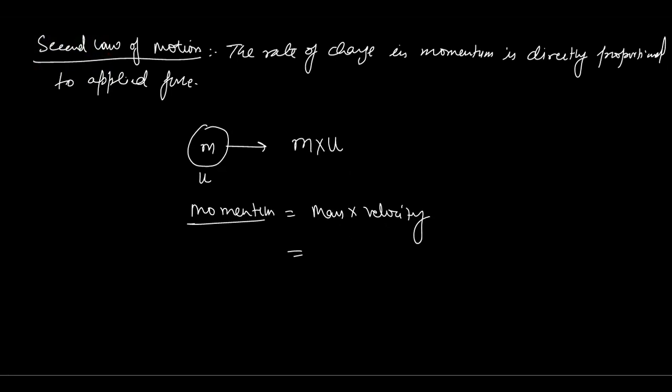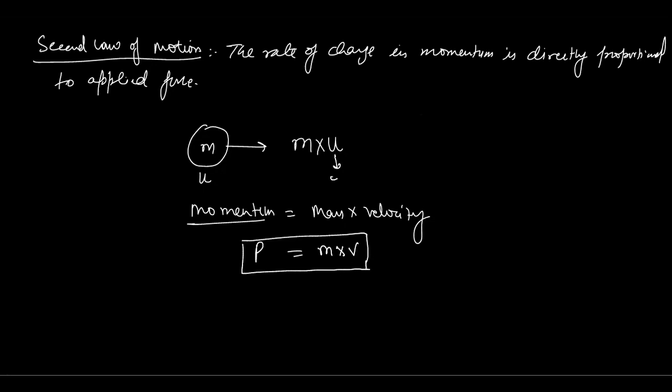We represent momentum by p, and we can write p is equal to m into v, mass into velocity. This is the formula for momentum. Now suppose this is the object, moving with some initial velocity.